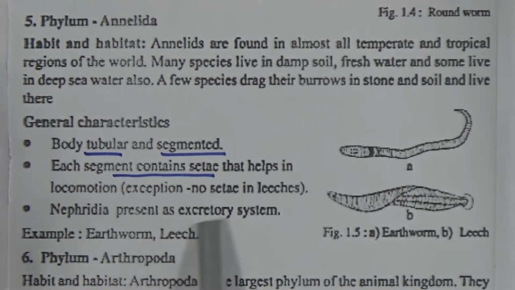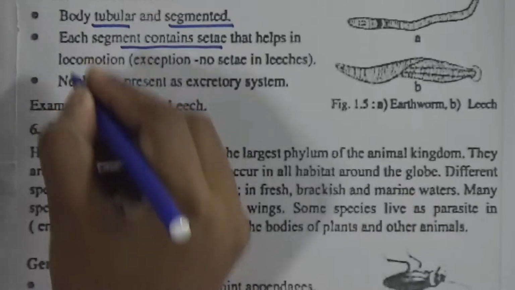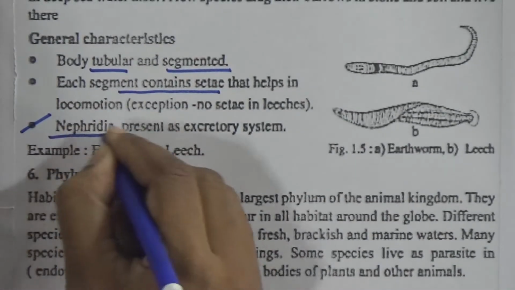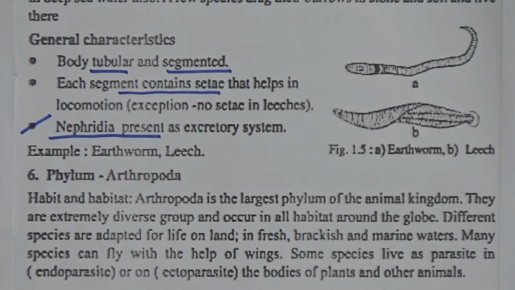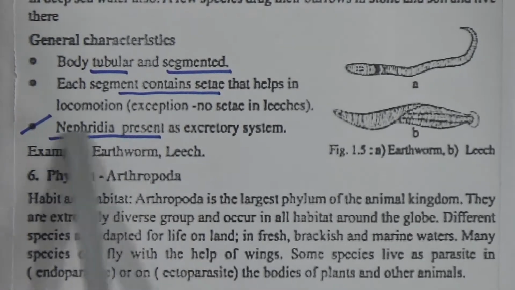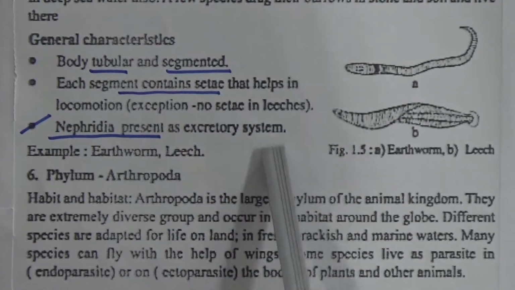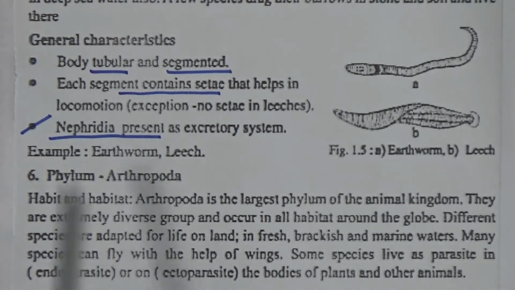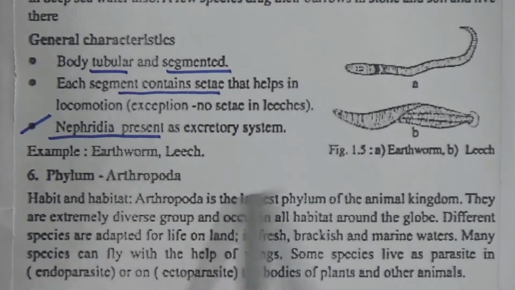Nephridia are present as the excretory system. In case of Platyhelminthes, we get flame cells as the excretory system, and in case of Annelida we find nephridia as the excretory system. Earthworm and leech are examples of this.